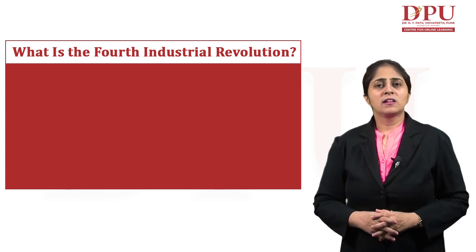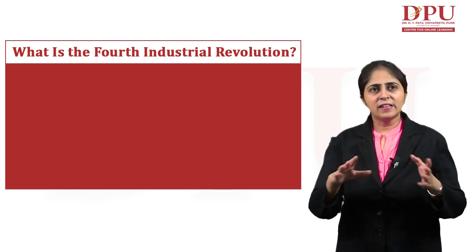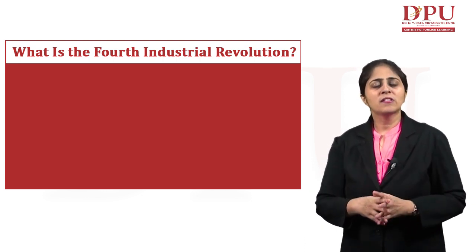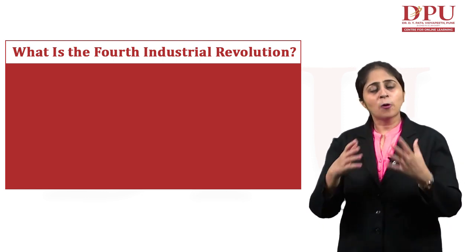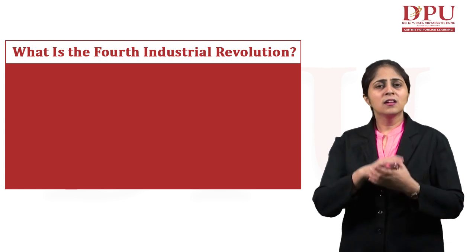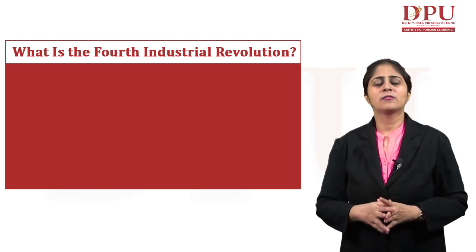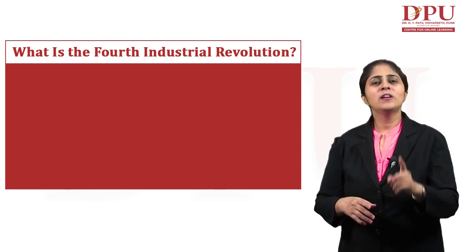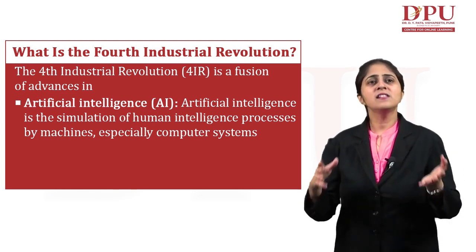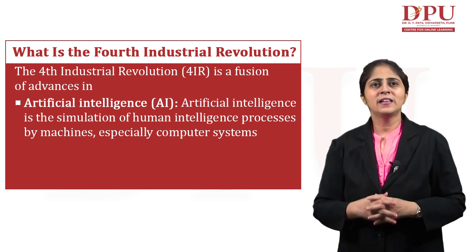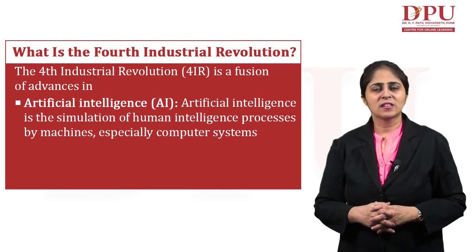The fourth industrial revolution is a fusion of advances in various fields. If we talk about the most important fields that have progressed in this fourth industrial revolution, the very first field that will come to our mind is artificial intelligence: the simulation of human intelligent processes by machines, especially computer systems.